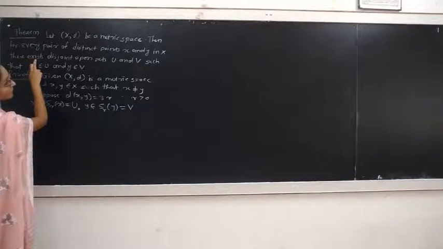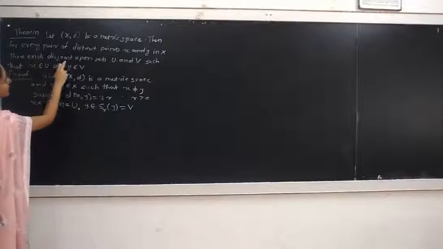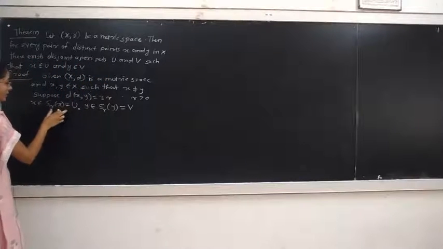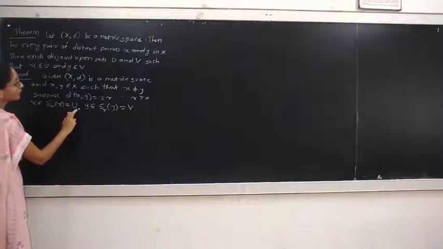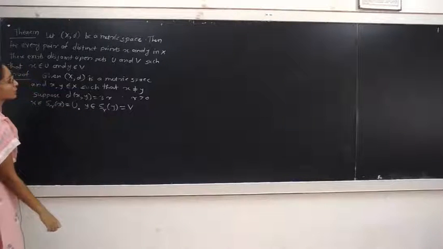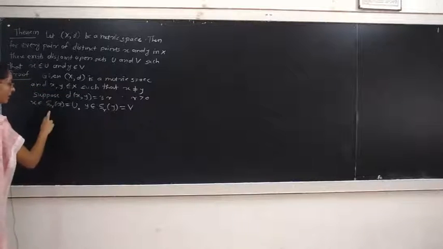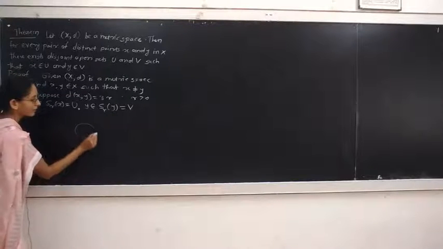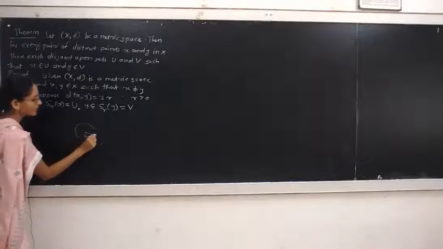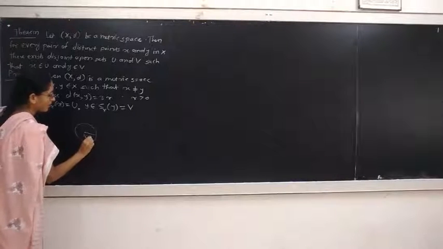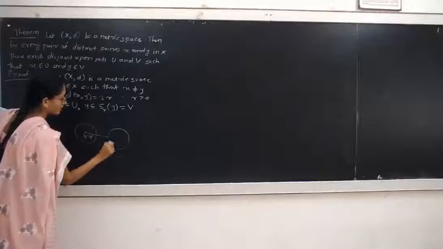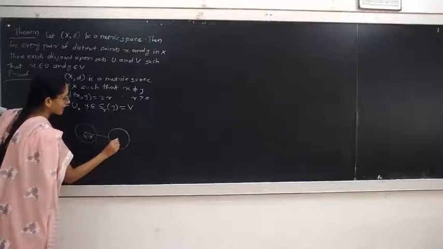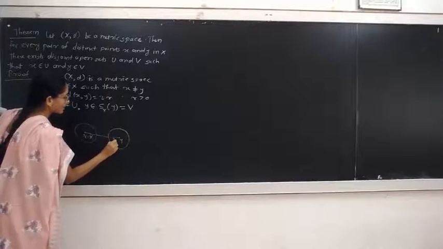We have to prove that there exist disjoint open sets. Now we have taken these two open sets, and we should prove they are disjoint. Observe that the first sphere is centered at point x of radius r and the second sphere has center at point y and radius r.